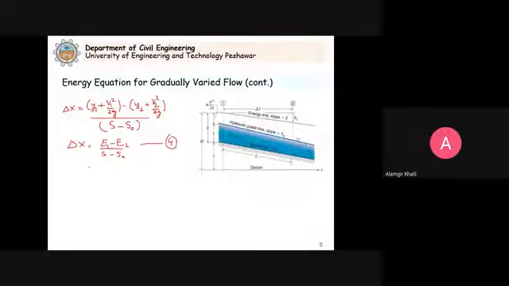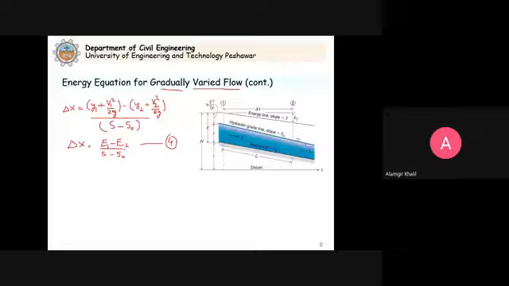Now you can see that in this case we can estimate this delta X using this formula, and S will be calculated from Manning's formula. Manning's formula was developed for uniform flow, but this is varied flow. So that's why we say that approximate analysis is possible.